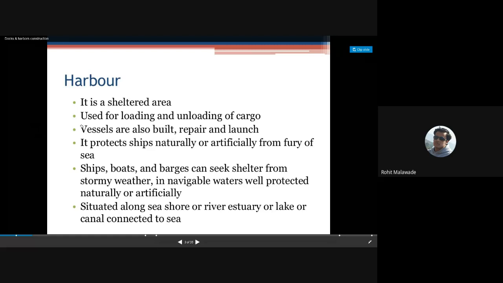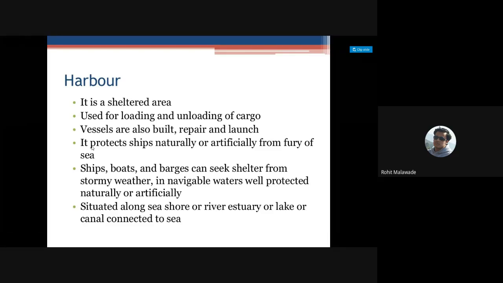It is going to protect your ships, naturally or artificially, from the rough sea, or the fury of the sea. There may be many times when very rough waves come into the sea, so it is going to provide protection in those particular cases.